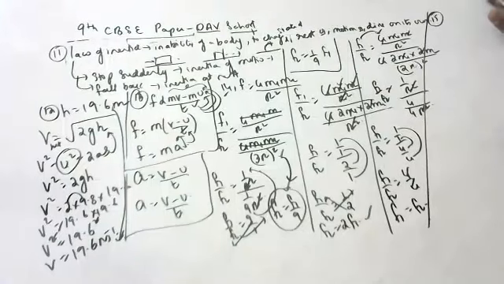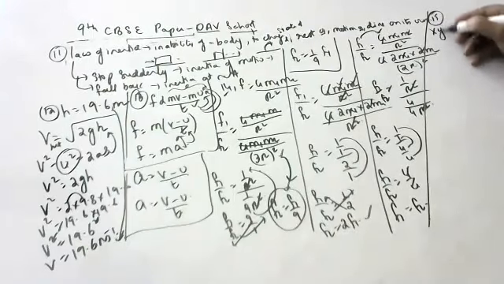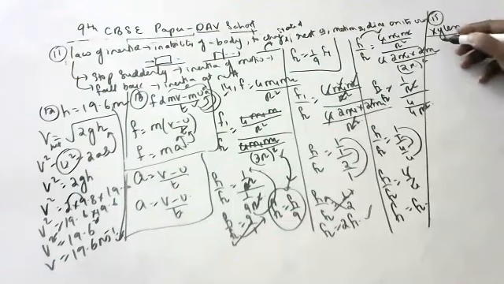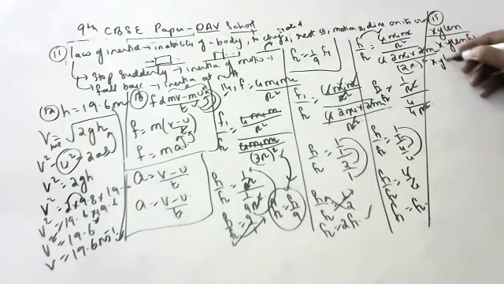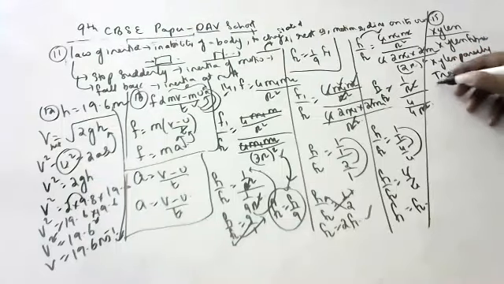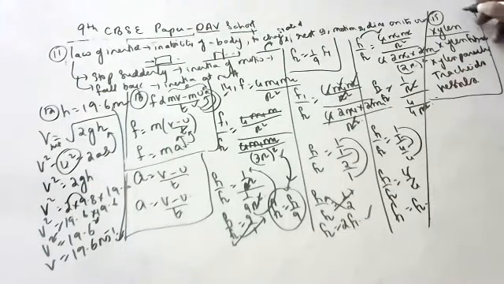Next. Name the elements of xylem. What does xylem tissue consist of? In xylem, what are the things present, children? What are the cells present? Xylem parenchyma, xylem fibers, tracheids, vessels. And you have to draw the diagram, children. Please see the textbook and please learn the diagram, children.